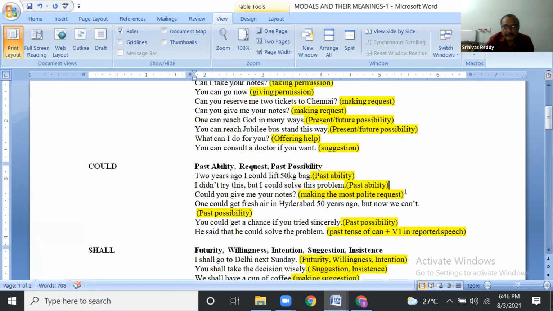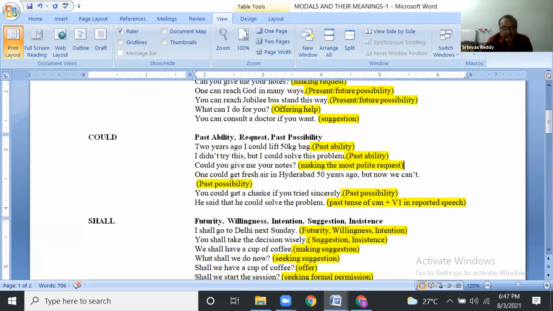Could you give me your notes? Making the most polite request. Past possibility: One could get fresh air in Hyderabad 50 years ago, but now we can't. Next, you could get a chance if you tried sincerely, past possibility. Next, past tense of can plus V1 in reported speech. He said that he could solve the problem. Here said is in past, so here can solve becomes could solve in reported speech.